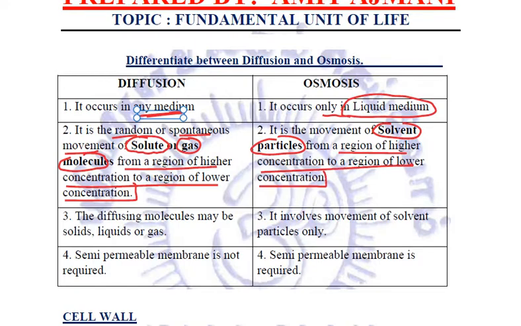In diffusion, molecules may be solid, liquid or gas, but in osmosis it is the movement of solvent particles only. In diffusion, a semi-permeable membrane is not required. It is present or not present, it doesn't make any difference. But in osmosis, a semi-permeable membrane is required. So these are four differences between diffusion and osmosis.